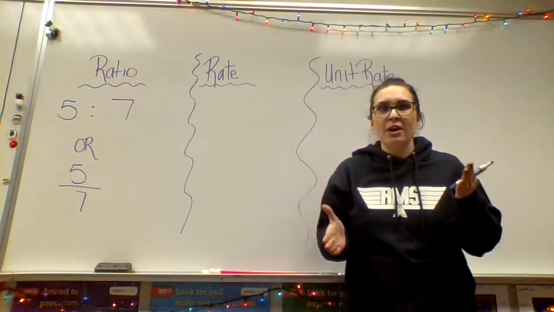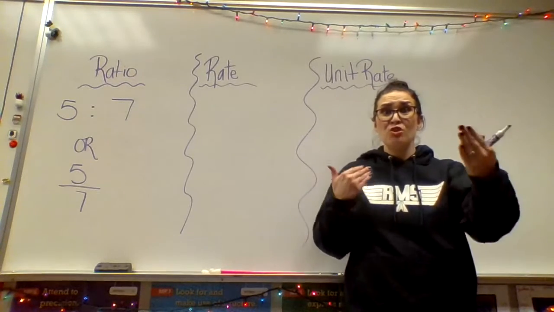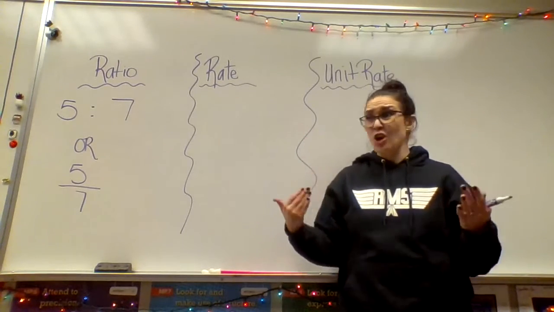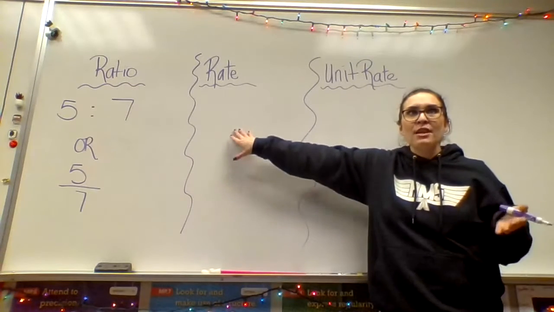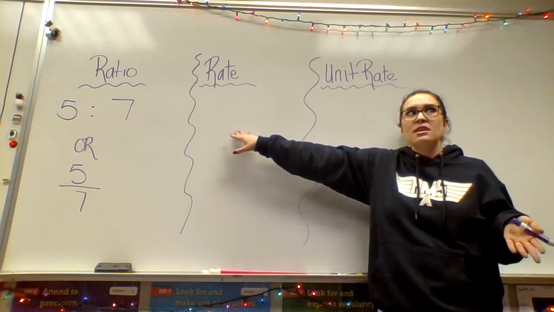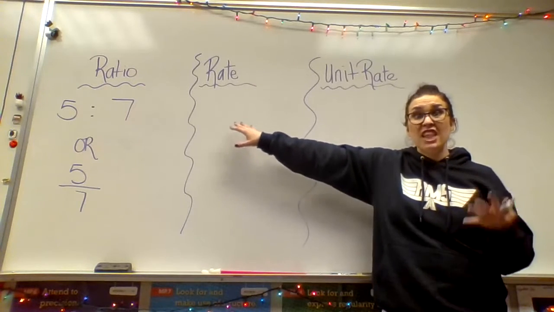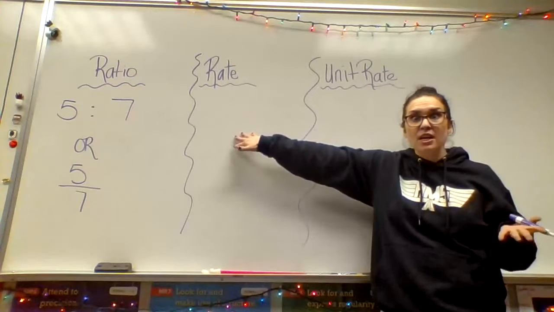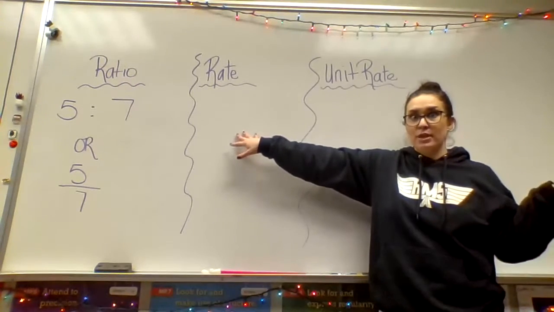The rate, though, is similar. We're still comparing stuff, but now we're comparing two separate things. Over here, I was comparing Pop-Tarts to Pop-Tarts. Over here, I'm going to compare Pop-Tarts to how long it takes me to eat them. So let's say that Mrs. Schlecht eats those 5 Pop-Tarts in 5 minutes because I'm really hungry and I love Pop-Tarts.